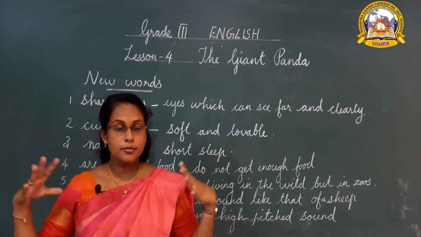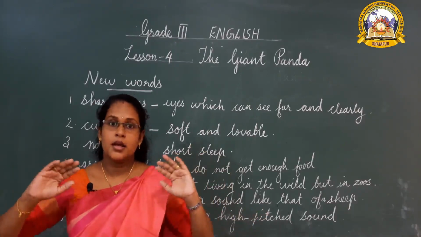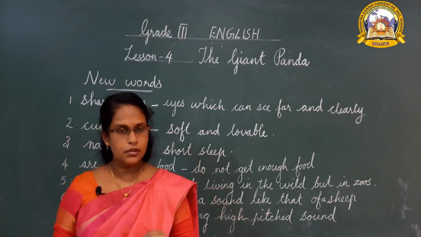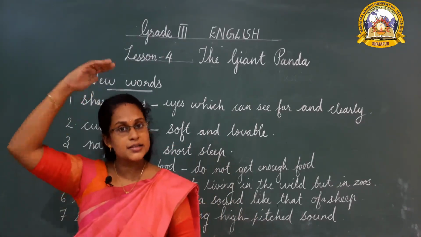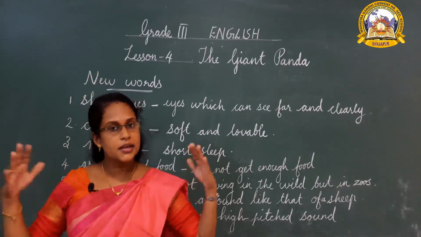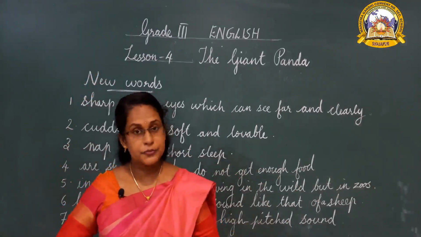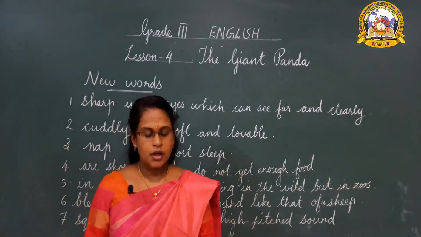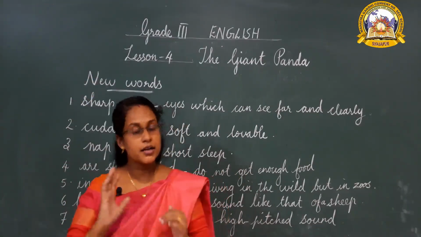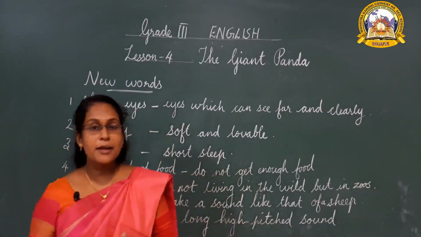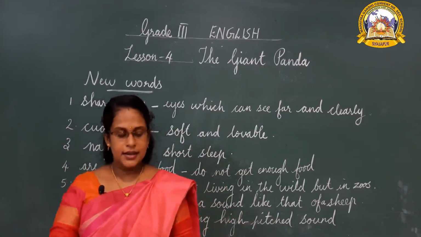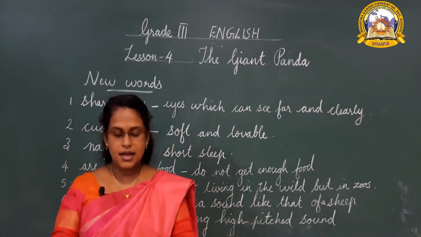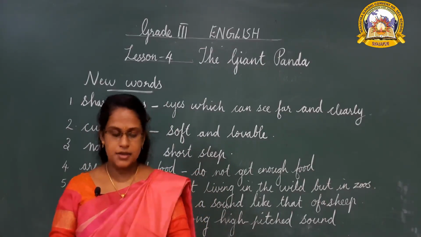A full grown male panda is very big. Males are about 6 feet in height and weigh 150 kilograms, but females are smaller. While many people think pandas are cuddly and sweet, they can be as dangerous as any other bears.